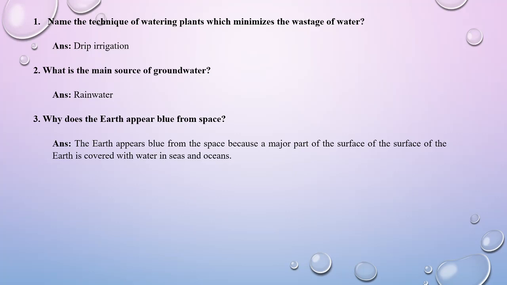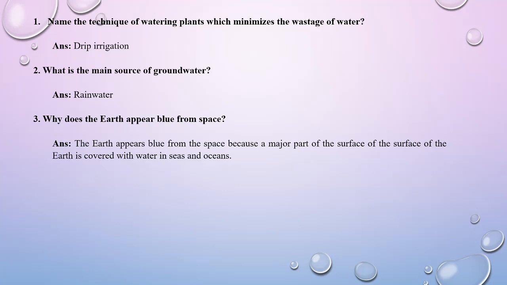First question, name the technique of watering plants which minimizes the wastage of water. That means you are watering the plant, but at the same time the wastage is minimum. And this technique is known as the drip irrigation.